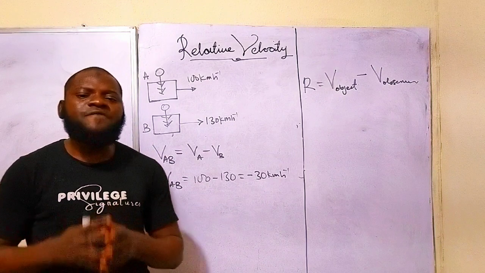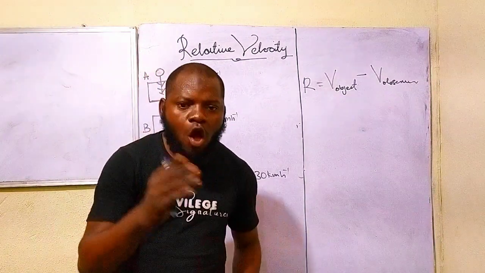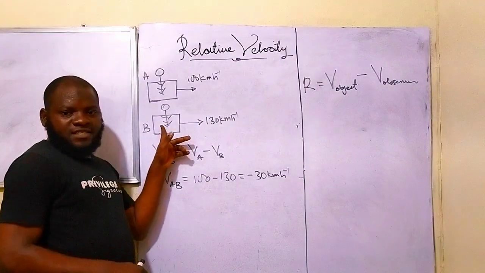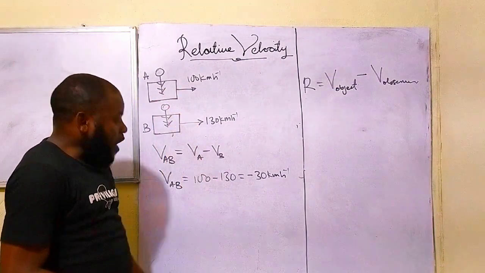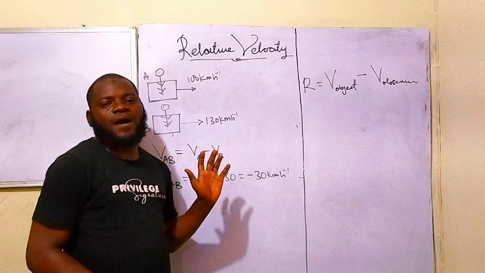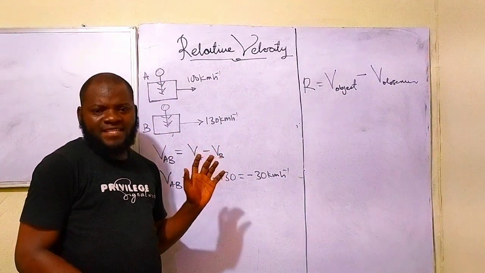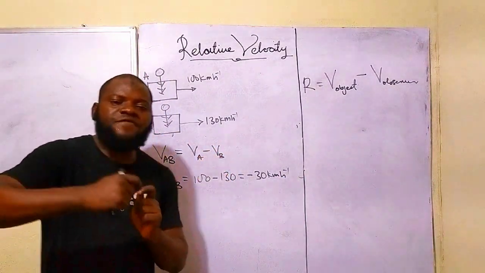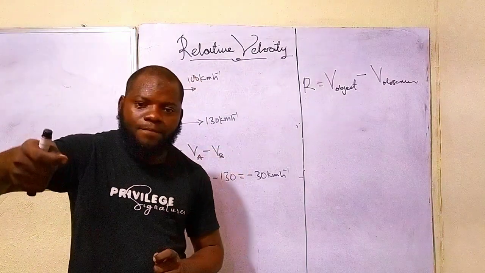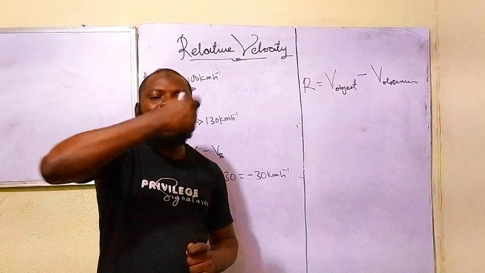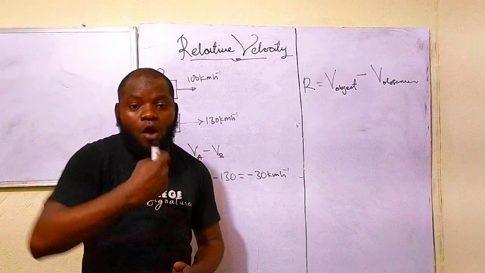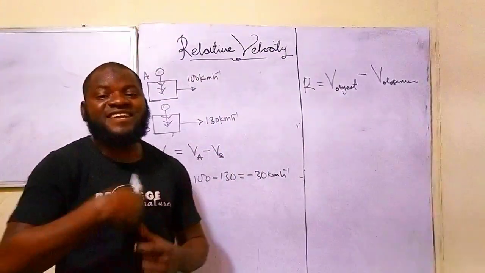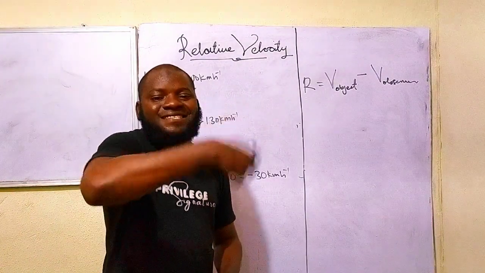The reason you are having negative is because your speed is higher than my speed, by 30 kilometers per hour. Are you getting where I'm coming from now? That is, for every 1 hour, your speed is greater than my speed by 30 kilometers.